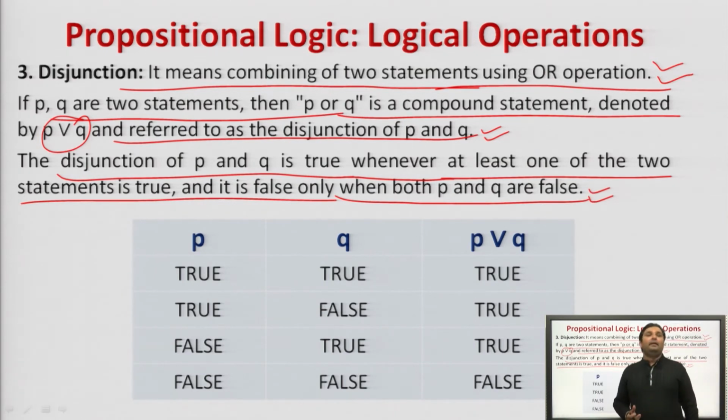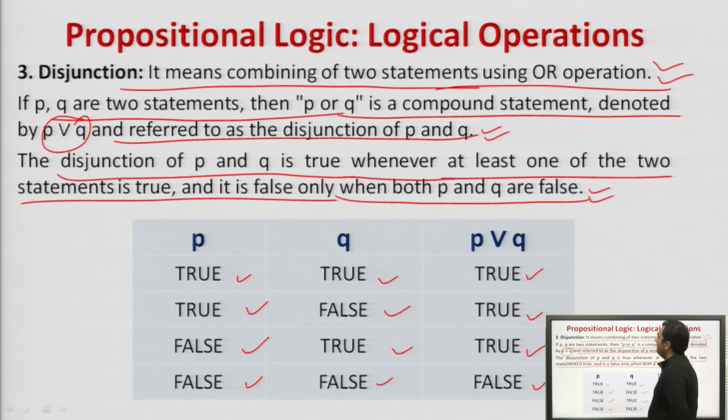Please remember, the conjunction of P and Q statement is true when both P and Q are true. Disjunction of P and Q is false when both are false. If either of them is true, then disjunction of P or Q is true. That is, true-true will return true, true-false will return true, false-true will return true, and false-false will return false. Agreed? This is disjunction.